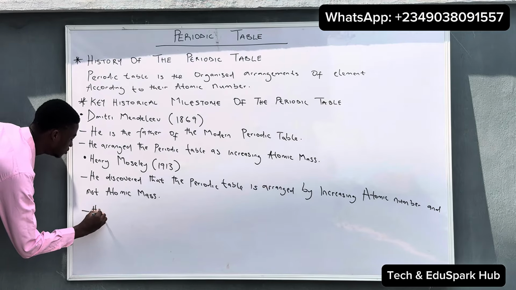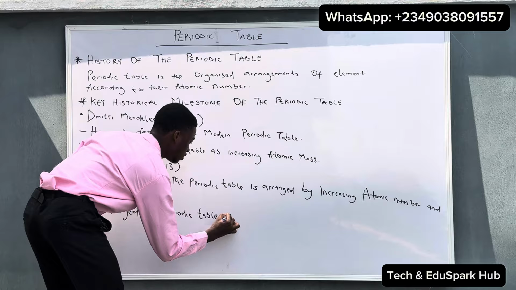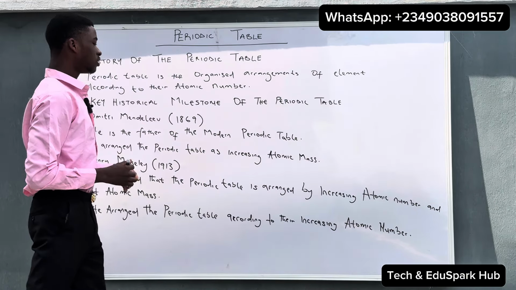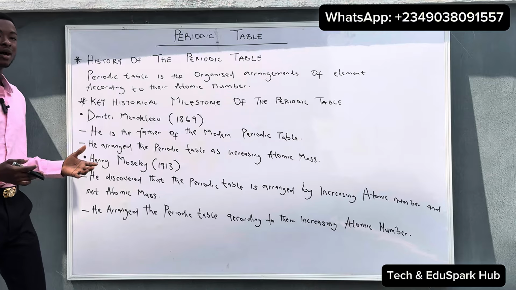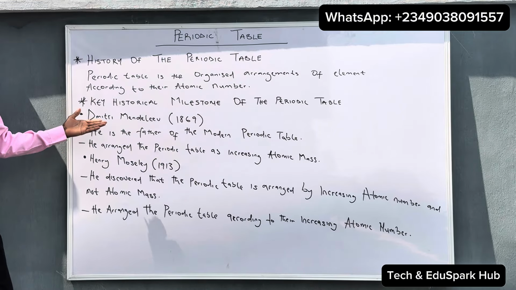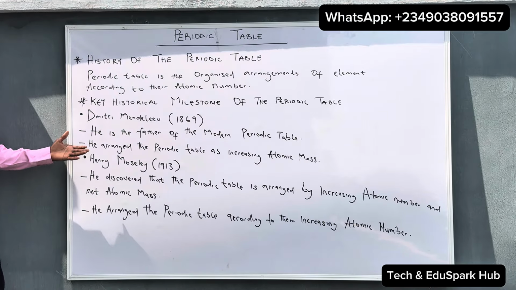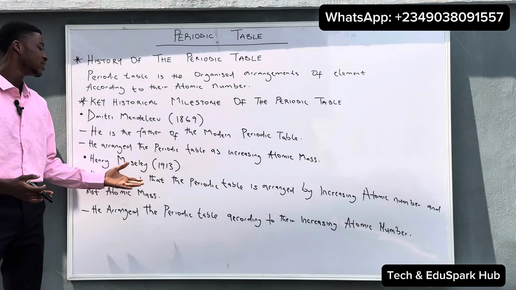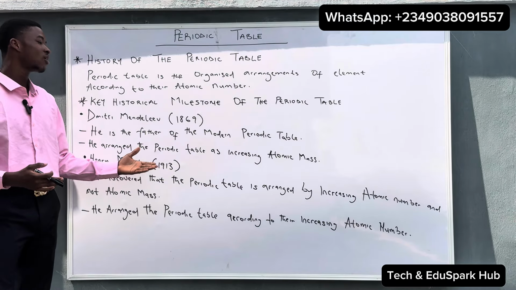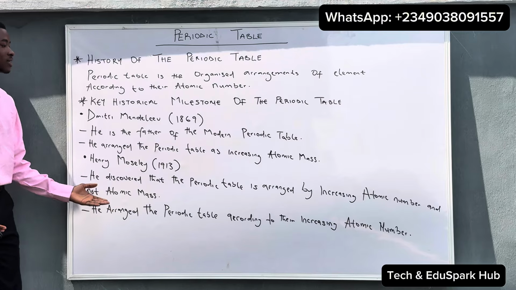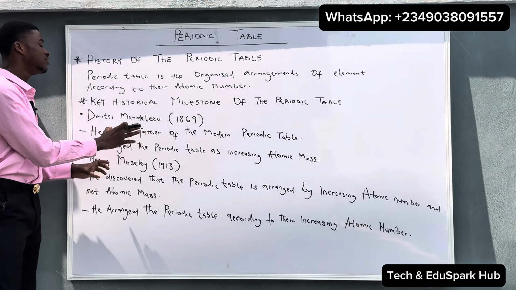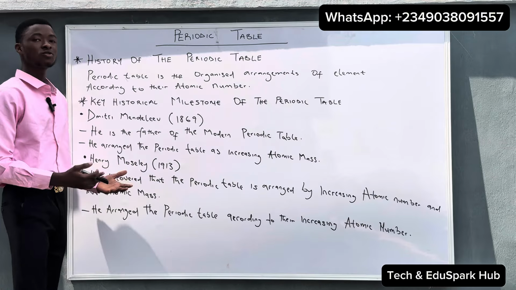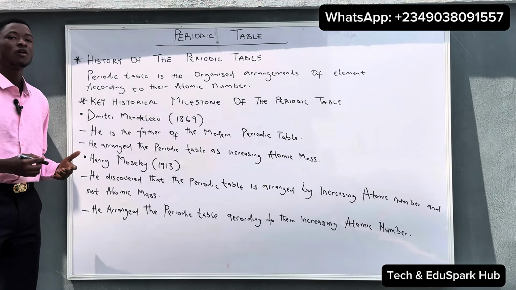He arranged the periodic table according to their atomic number. So this is the major contribution of the two icons we've been looking at. Dmitry Mendeleev is the father of the modern periodic table, and he arranged the periodic table by increasing atomic mass. And Henry Moseley in 1913 discovered that the periodic table is arranged according to increasing atomic number and not atomic mass. So his contribution counters what Mendeleev discovered, and later the periodic table was arranged according to increasing atomic number. So this will be all about the history of the periodic table.